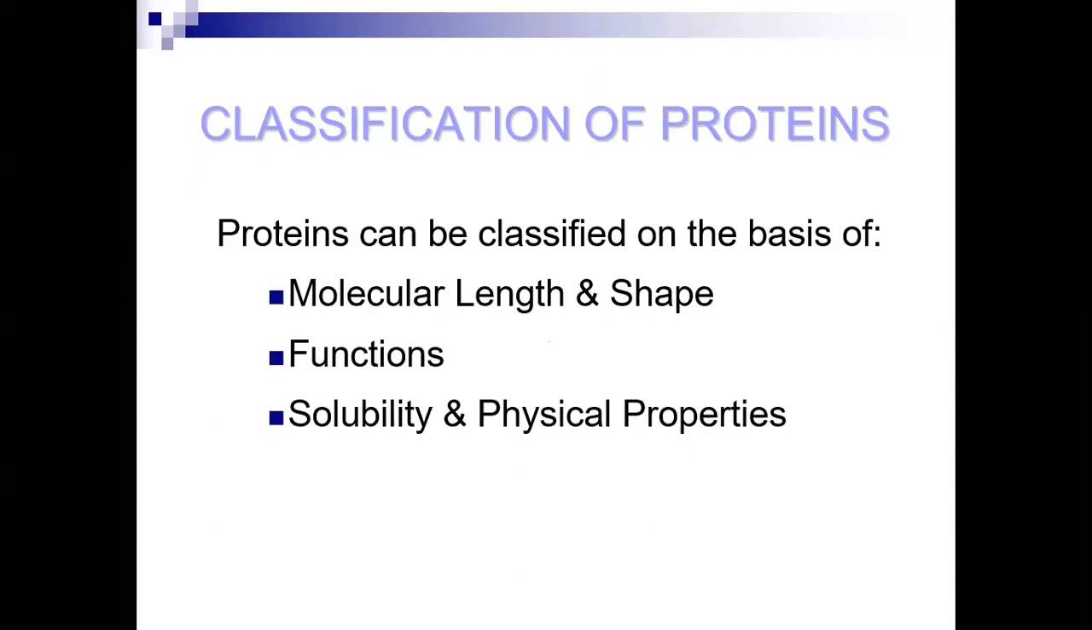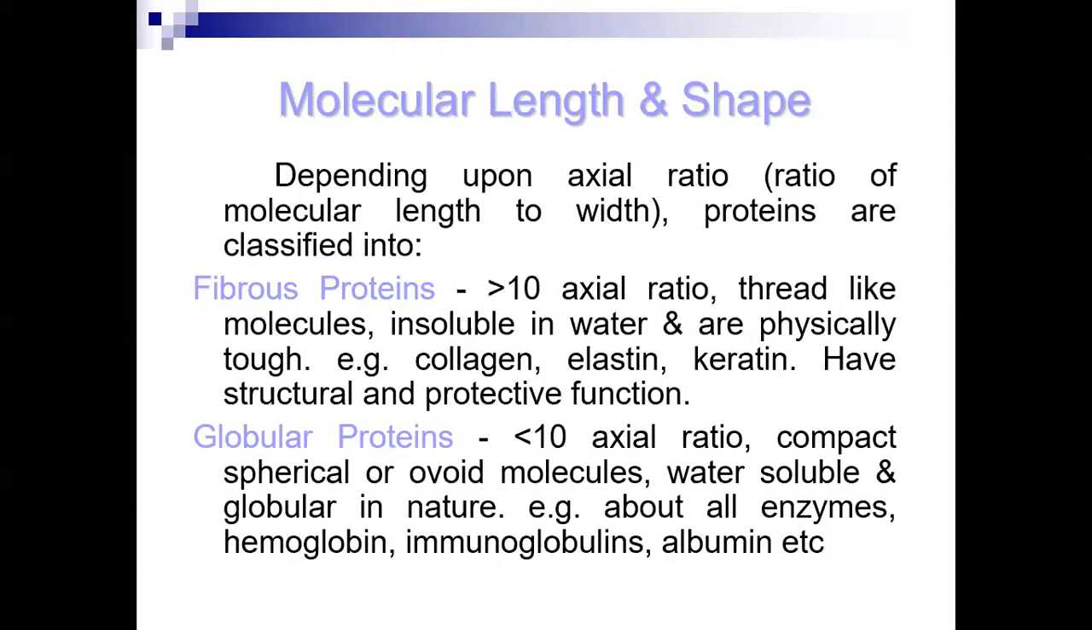So classification of proteins: proteins can be classified on different bases. Usually we discuss on the functional basis, on their solubility or physical properties, and on molecular length and shape, where two big blocks, fibrous and globular proteins, are present. So these are the three basic bases for the classification of proteins. Depending upon their molecular length and shape, it depends upon the axial ratio. Axial ratio, what is that? It is length to width.